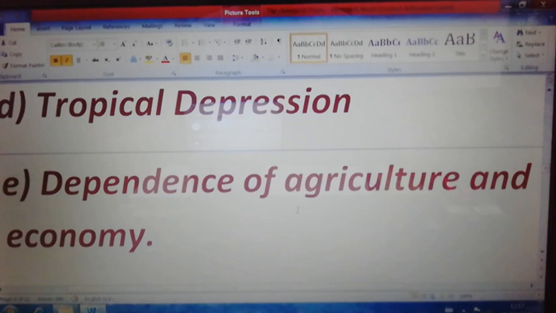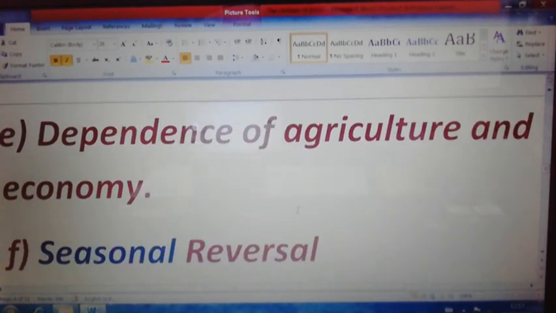And one more point, that is the last point, tropical depression. Due to the local variation of heat and moisture during the months of October and November, or before that itself, as we described, nor'wester, Loo and mango showers, like that only tropical depressions originate at the head of the Bay of Bengal, and they can also bring rainfall to some parts of our country. That is also taking place with the southwest monsoon wind. That is also another feature.